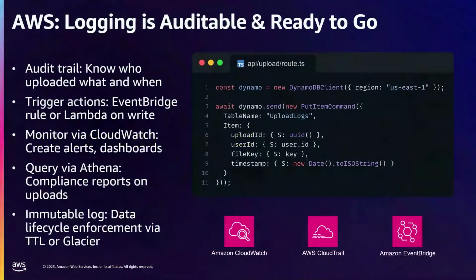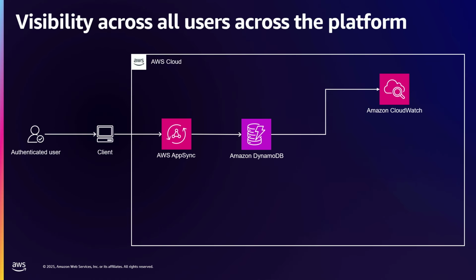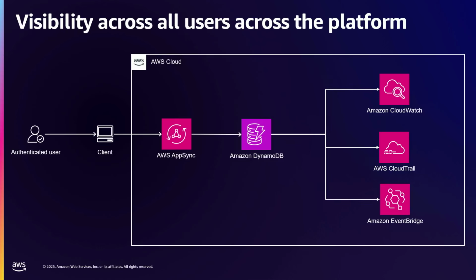Now, is our users' data secure? A lot of logging doesn't happen with vibe-coded apps. And this is why, if you build on AWS, you can have things like CloudWatch, CloudTrail, and EventBridge that can help you track what's happening for your users around the clock. Let's say a user is using the API and wants to get some data from DynamoDB. We can actually start seeing that happen in AWS in real time, which is really helpful because then you get visibility across how your users are using your app.